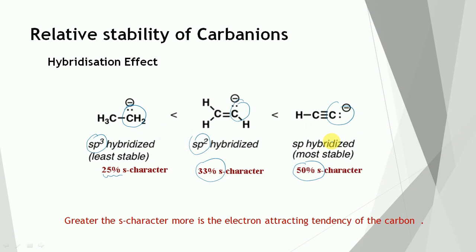So the greater the S character, the higher would be the electron attracting tendency of the carbon, and the higher would be the stability.